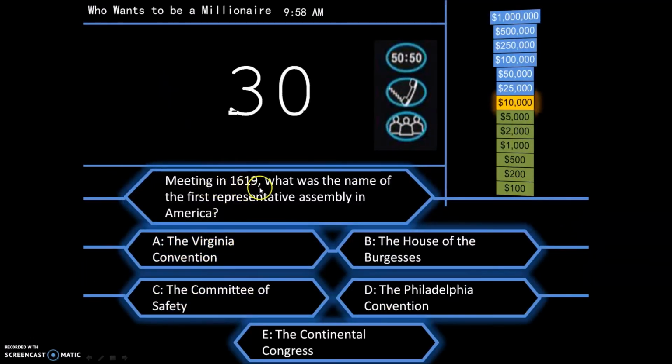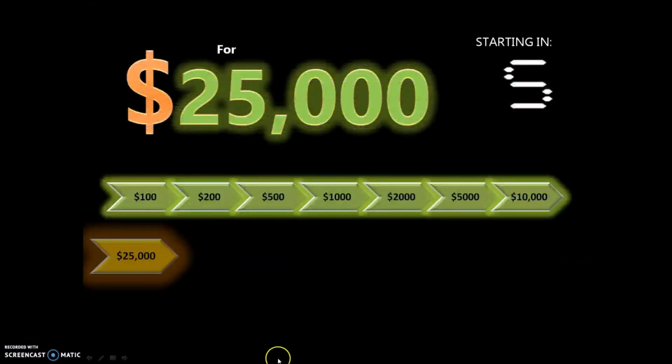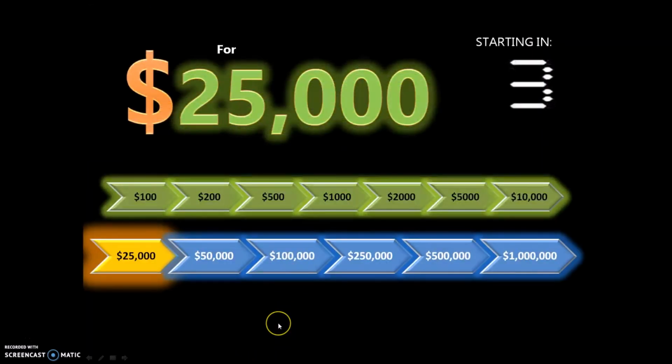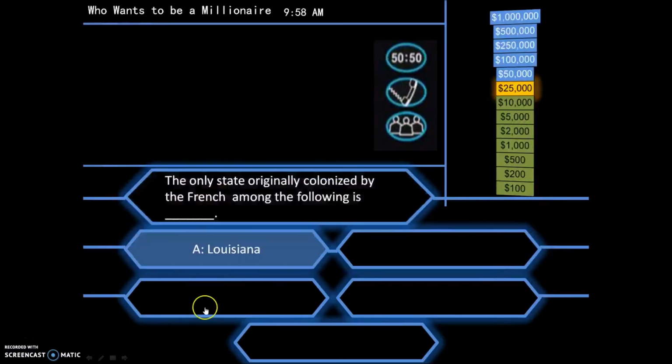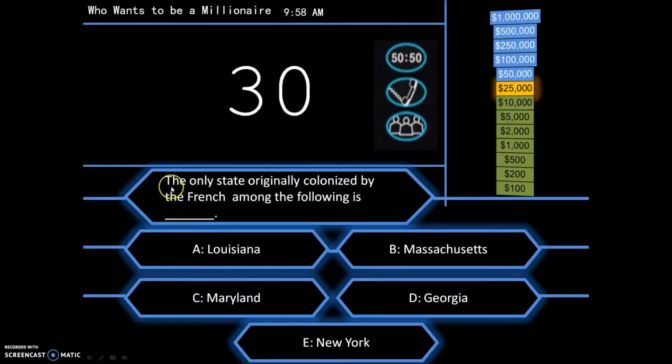Meeting in 1619, what was the name of the first representative assembly in America? A, the Virginia Convention, B, the House of Burgesses, C, the Committee of Safety, D, the Philadelphia Convention, or E, the Continental Congress. So that is B, the House of Burgesses. Looking forward to seeing the next question. I hope you have the same feeling as well. Or maybe you don't want to see the questions anymore.